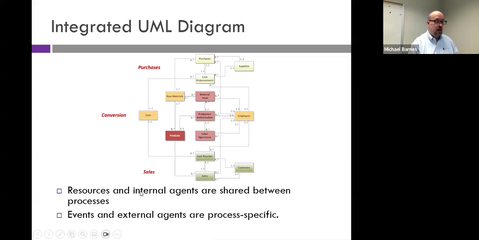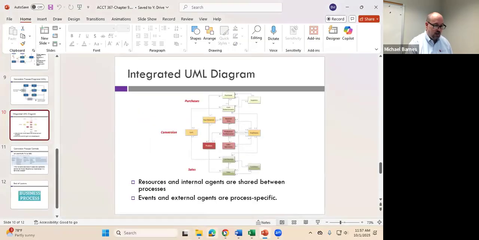So all the resources are shared, and internal agents, if you were an organization and you're talking about who are my internal agents, what would be another term for that? Who are the internal agents in an organization? The employees, yeah, the employees. Okay, that's what internal agents mean. People inside the organization. Outside the organization, those are going to be customers and vendors. Okay, so external agents are going to be process specific. So all events and all external agents are process specific. So keeping that in mind, that's going to be very, very helpful for understanding this diagram, which, by the way, may be relevant because we have a question number 6.